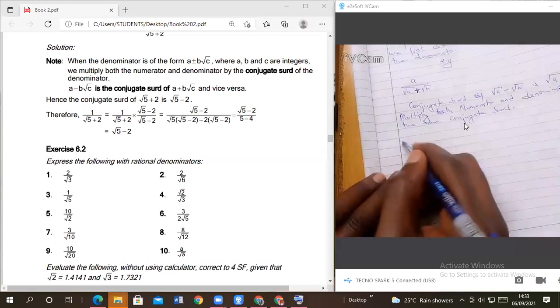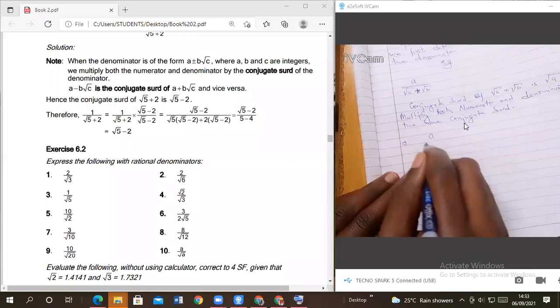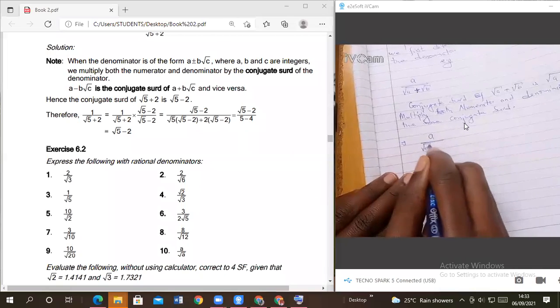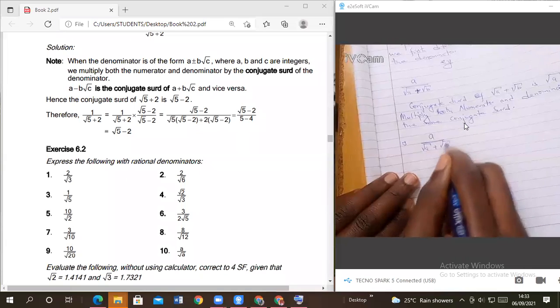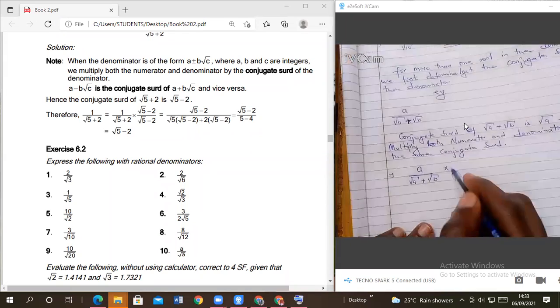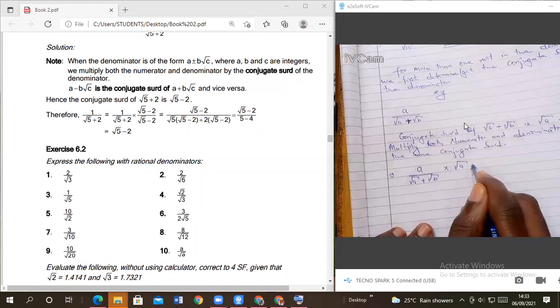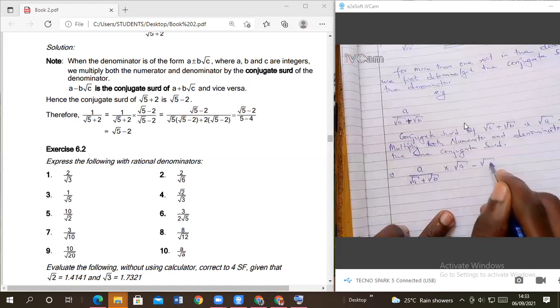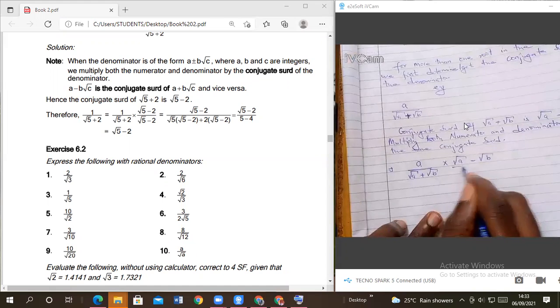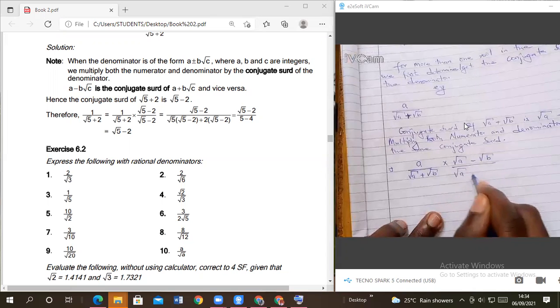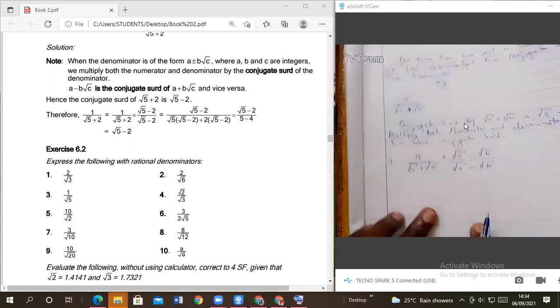So now what we shall have here, just to finish, a over root of a plus root of b times our conjugate, root of a minus root of b, divided by root of a minus root of b.